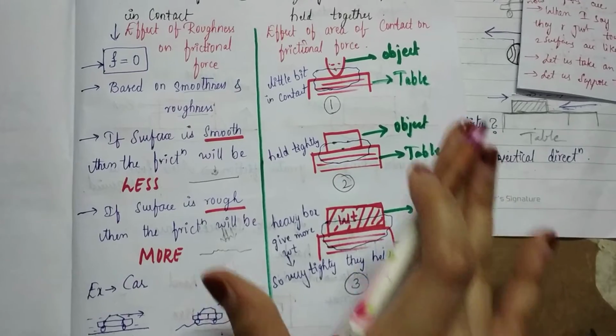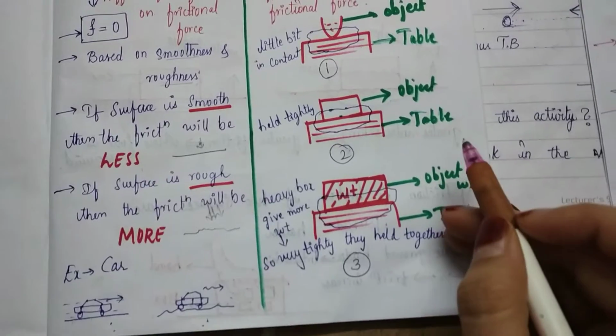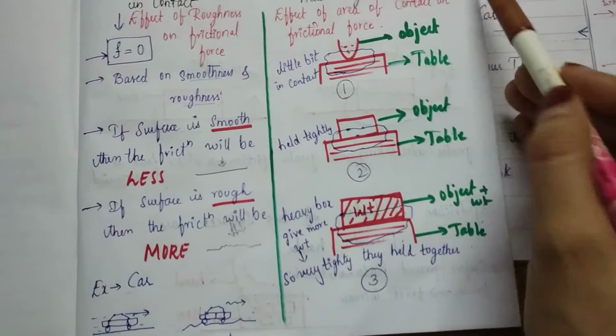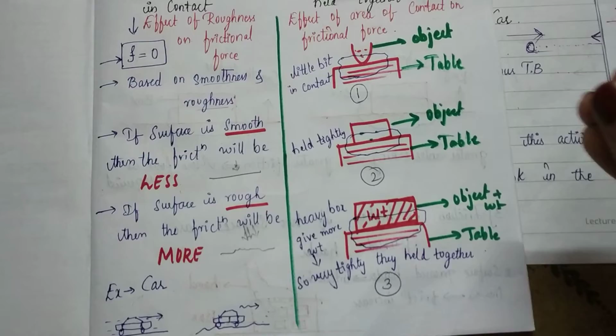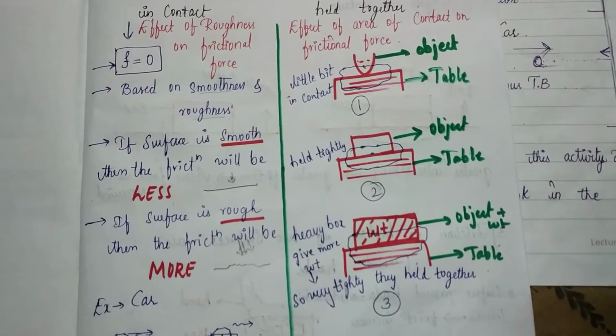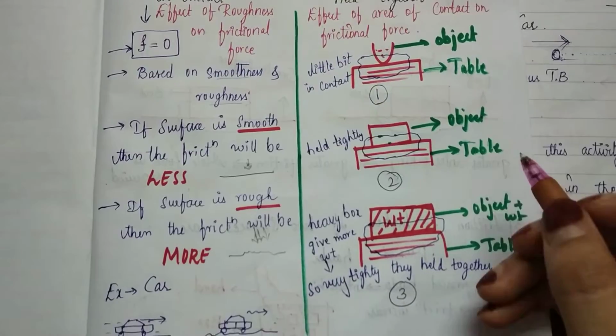Let us suppose this is your example, this is your surface and this is your object. In all these three cases, just try to look at the surface which is in contact with the object. They are in touch with each other. How they are in touch with each other, just observe that.